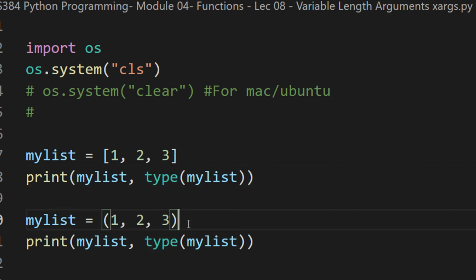Now this is a tuple which I have not covered. These are similar to lists, having some special properties, but technically if you see, there is a difference of only bracketing. There is a square bracket here, there is a round bracket here, right? The only difference here is bracketing, that's it.